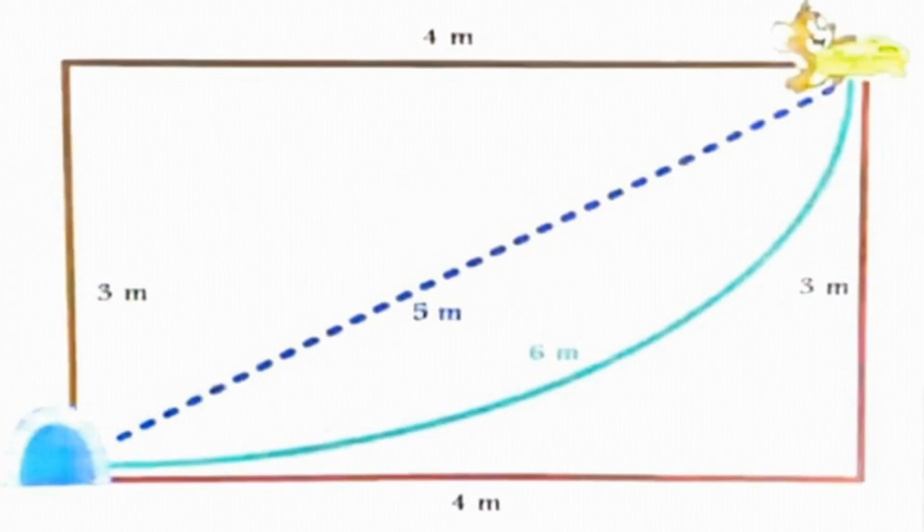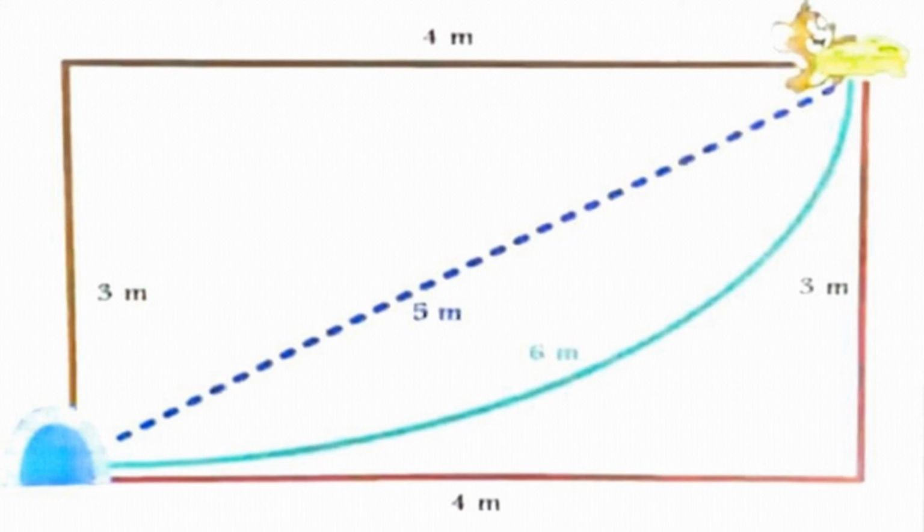Okay, children. Now Jerry got the cheese. So which is the displacement here? 5 meter is the displacement. That 5 meter is the shortest distance for Jerry to take the cheese. So that blue color path is the shortest path for Jerry to take the cheese. So it is called displacement.